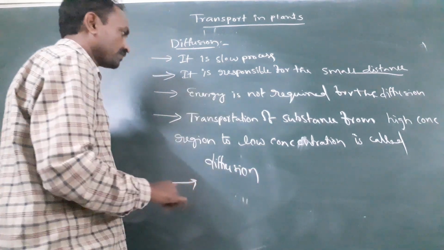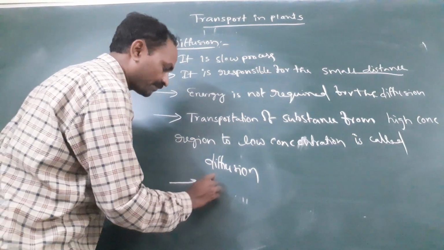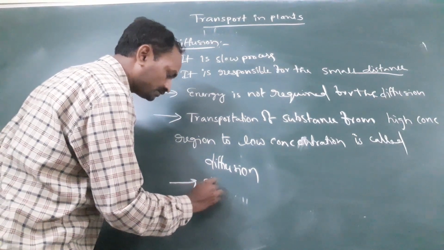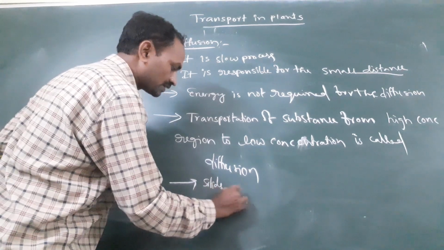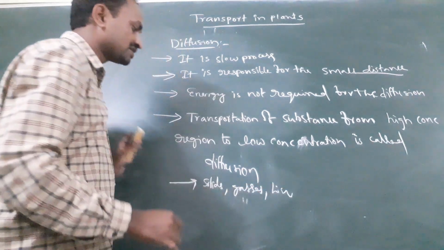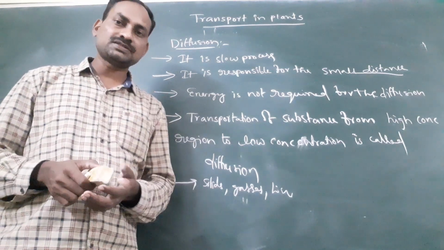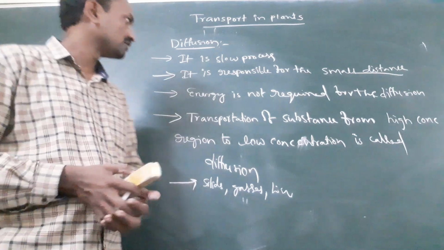So diffusion includes all types of materials: solids, gases, liquids. In all these types of substances, diffusion takes place. Is it clear?